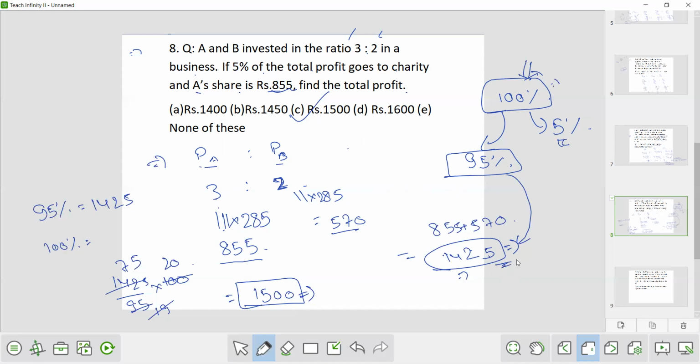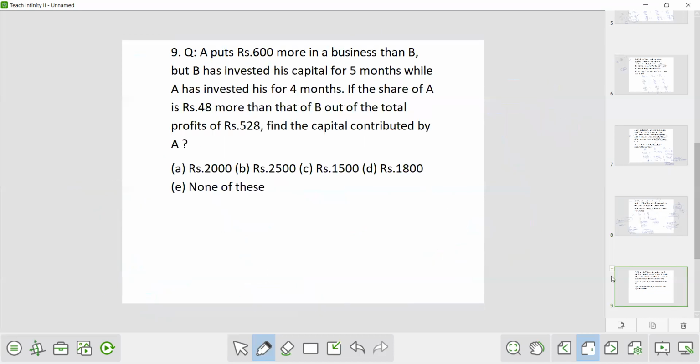Now this profit was divided, and which profit was divided? So 95% of the total profit was divided. So total profit was 100%, only 95% was divided. So 95% is equivalent to 1425. So what is 100%? 100% is 1500. I hope this question got clear to you.